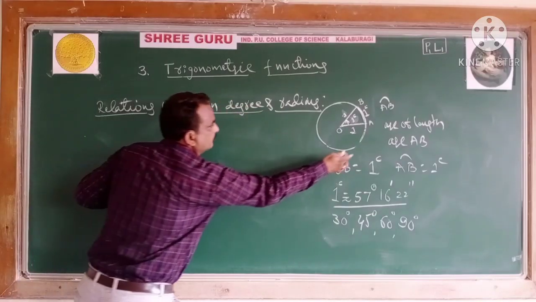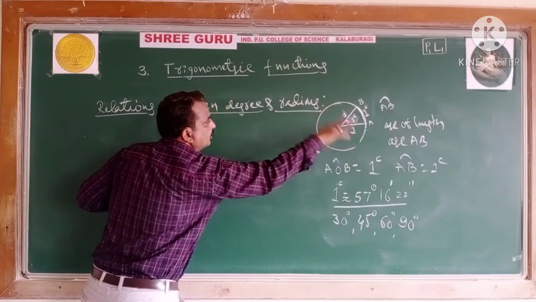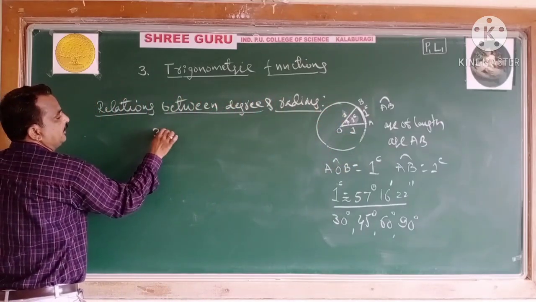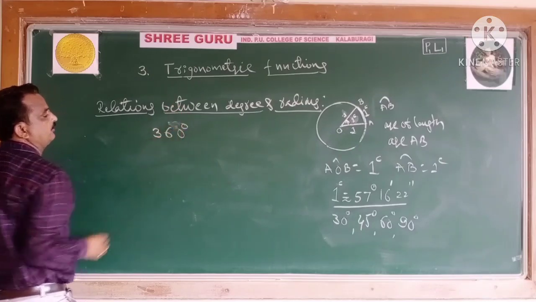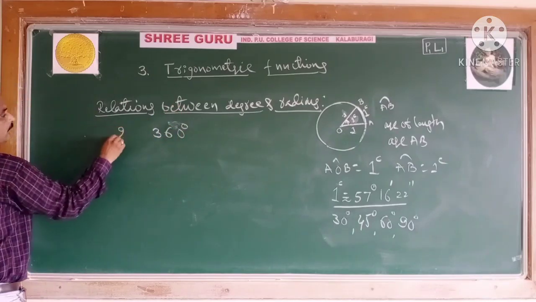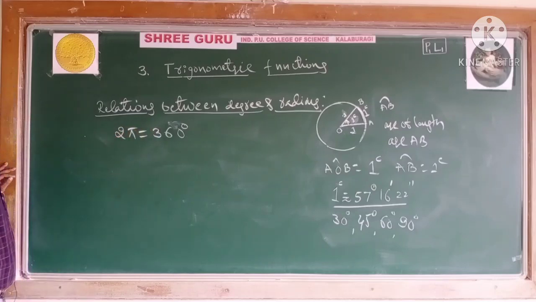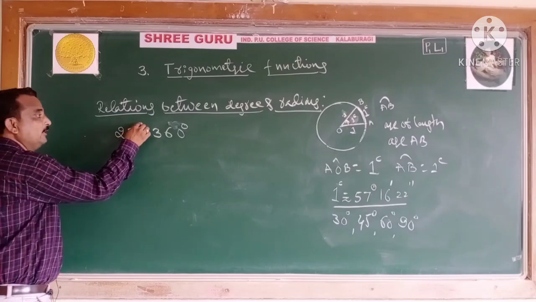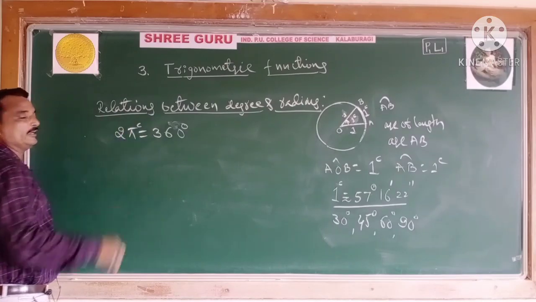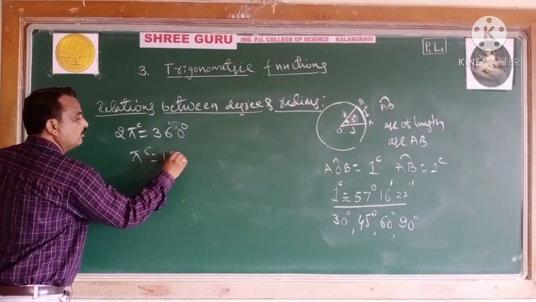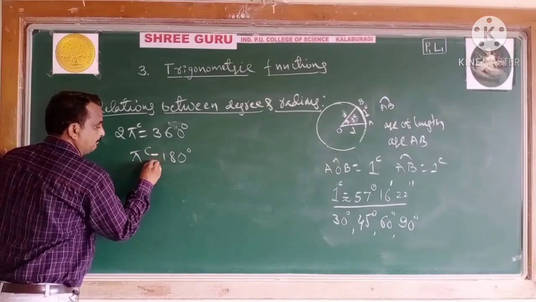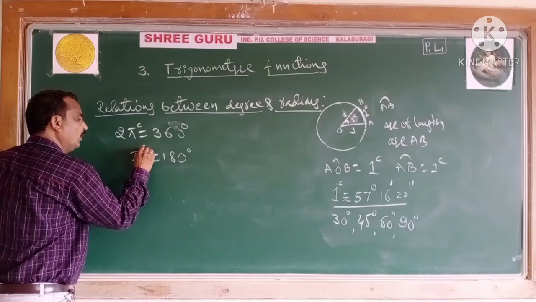See, dear students, one circular rotation is 360 degrees. In terms of radian, it is 2 pi. Pi means radian. So pi radian is equal to 180 degrees.